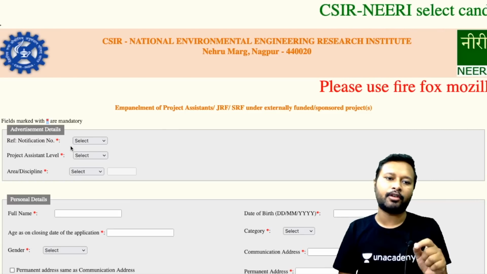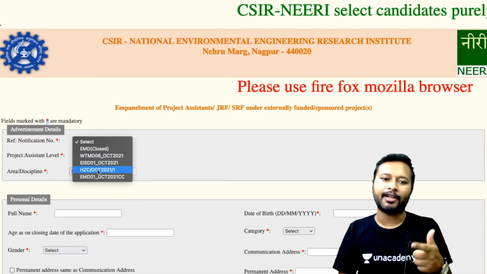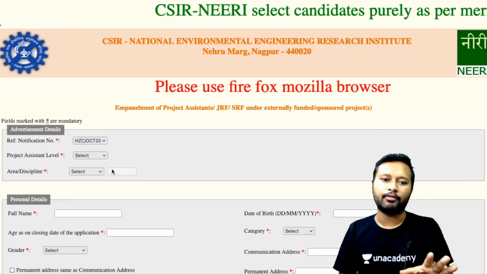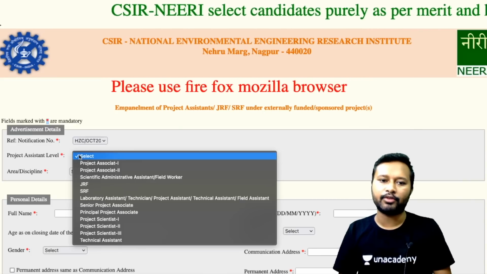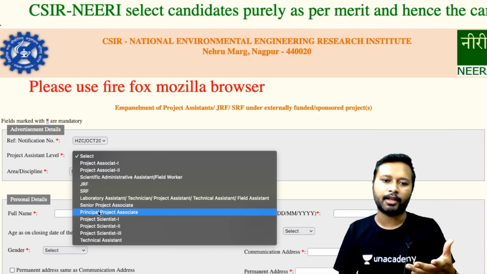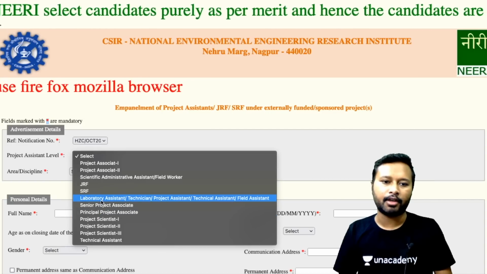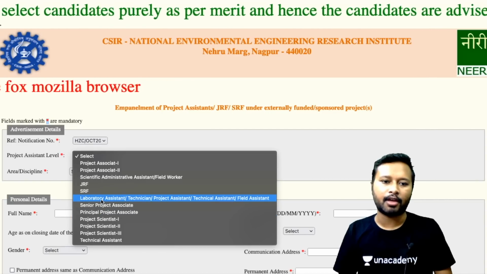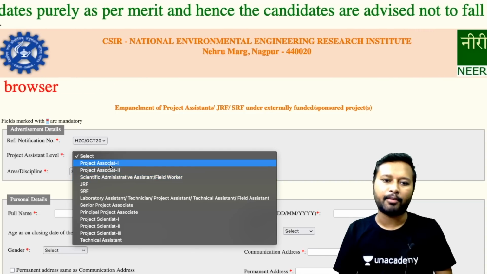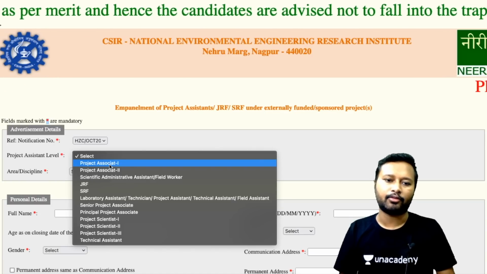So, the reference of the notification number. I told you that you have to remember that reference number. That was HZC/October 2021/1. Click over here and then select the position for which you are applying, whether project associate or project assistant, whatever you are applying for. So you just have to select that. In case you are applying for project associate 1, you can select that. If you are applying for project assistant, you can select that.